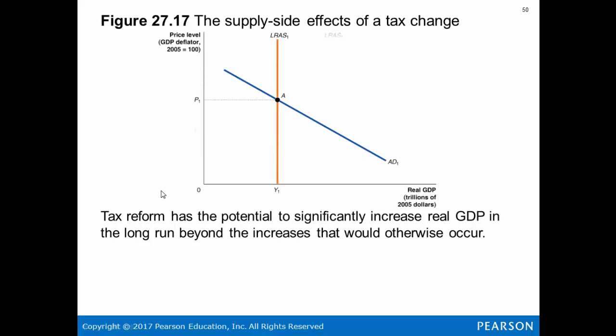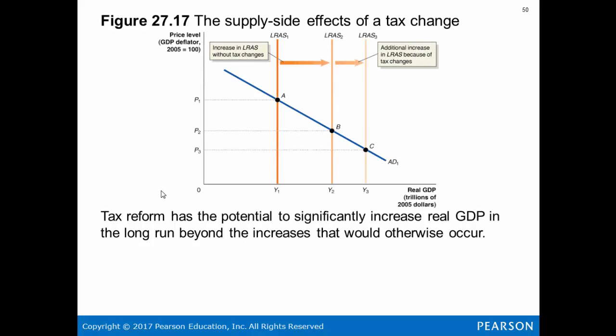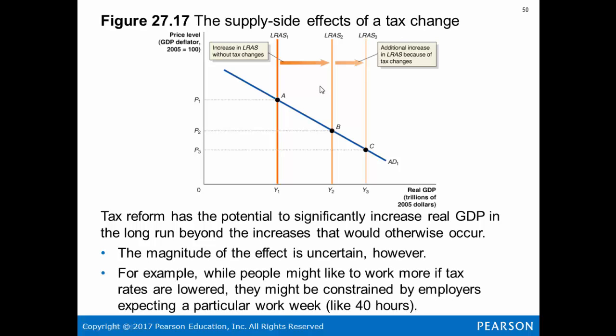When looking at supply-side effects of a tax change, tax reform has the potential to significantly increase real GDP in the long run beyond the increases that would occur otherwise. The magnitude of this effect is uncertain, however. For example, while people might like to work more if tax rates were lowered, they might be constrained by employers expecting a particular work week, like 40 hours.